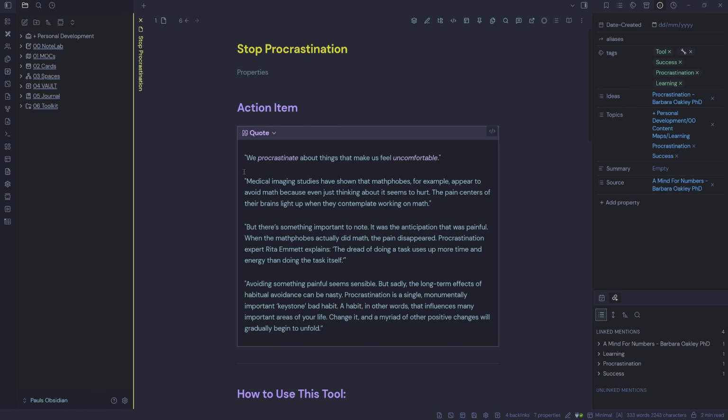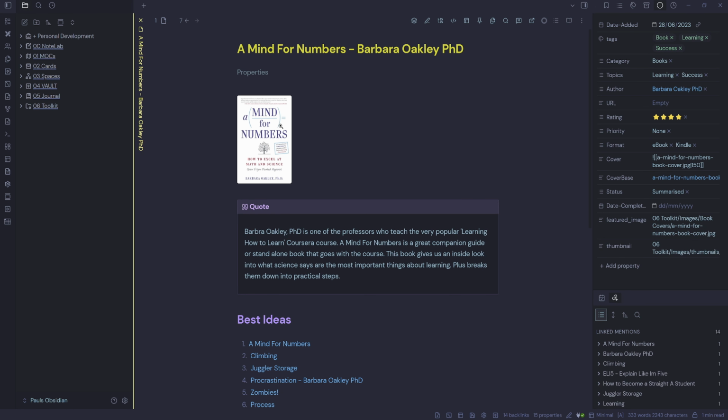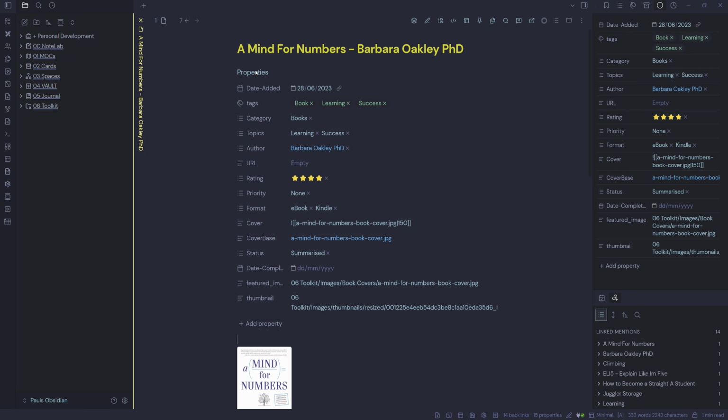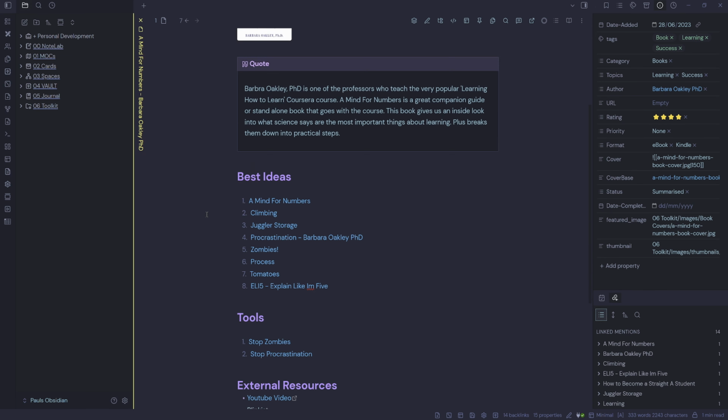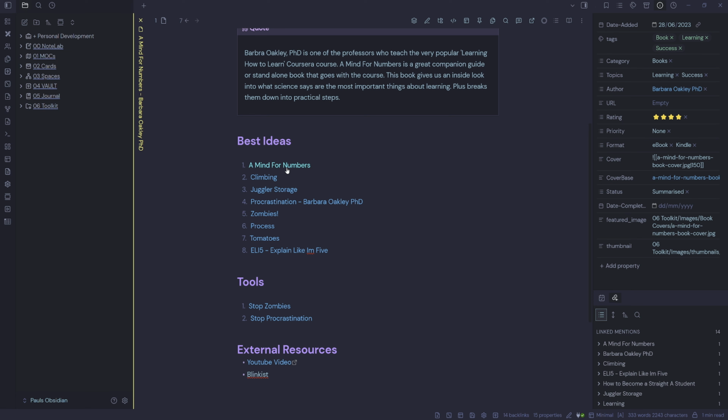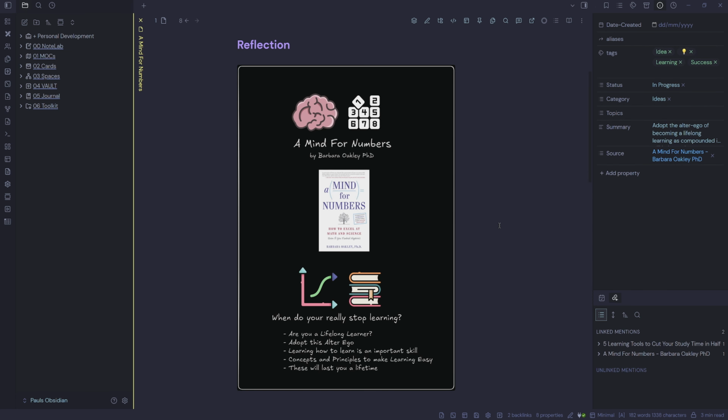So we procrastinate about things that make us feel uncomfortable. And I've got link mentions here. So I've got one for A Mind for Numbers, which is a book by Barbara Oakley. We can see that we've got some YAML properties up the top there. And if we scroll down, we've got some best ideas. So we can jump into that one, and you can see that I've created an Excalidraw drawing to make this note more memorable.